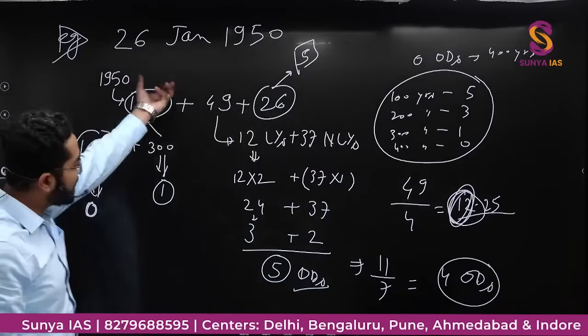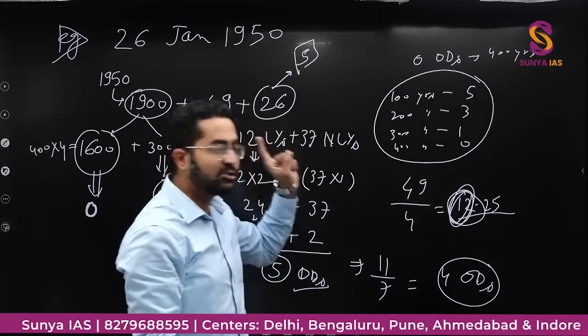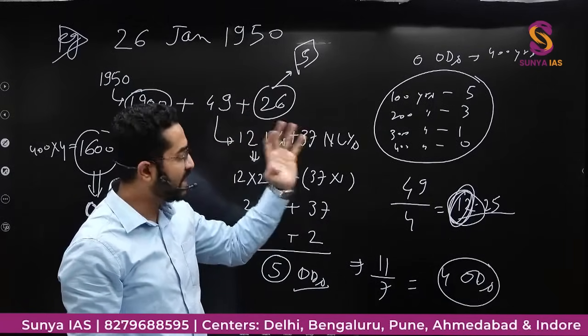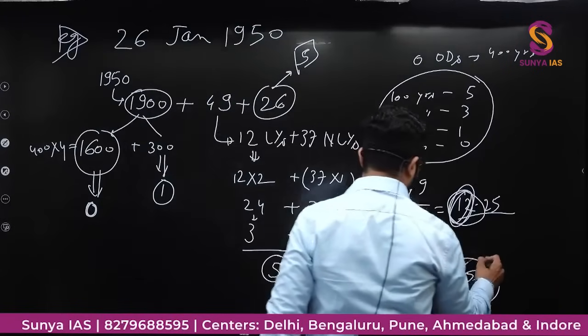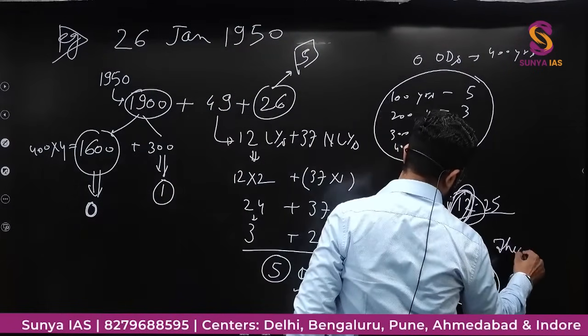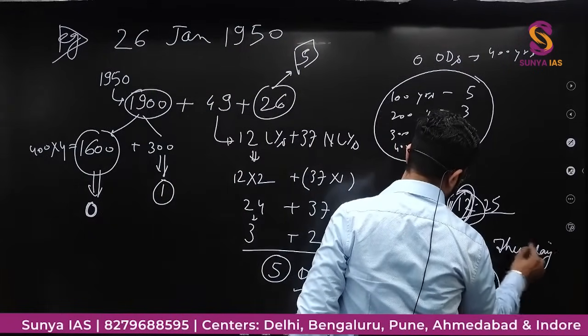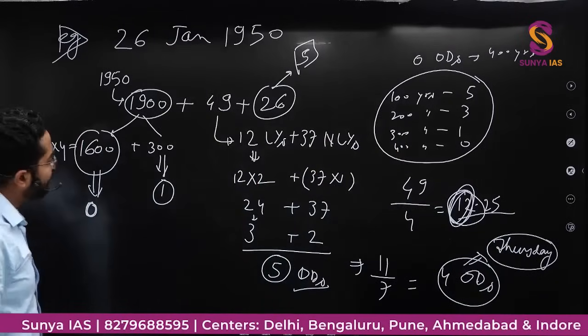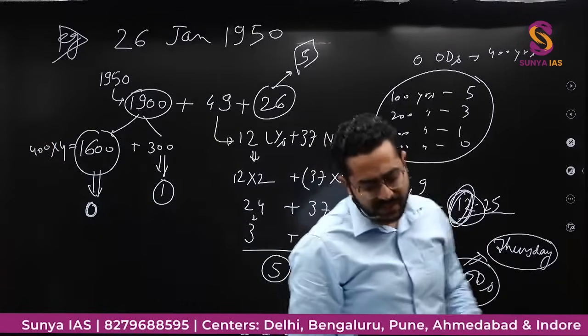So because there is no reference, the first odd day is Monday, second odd day is Tuesday, third is Wednesday, and fourth will be Thursday. So obviously this 26 January 1950 will be a Thursday. Did you get the point? This is very simple.